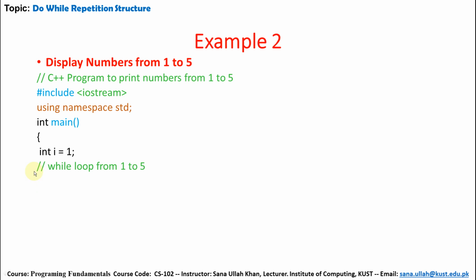So the while loop starts from 1 to 5, while i is less than or equal to 5. cout << i means to print the value of i, and ++i increases the value of i. After that the body of the while will terminate and the return will be. So this is the while loop.